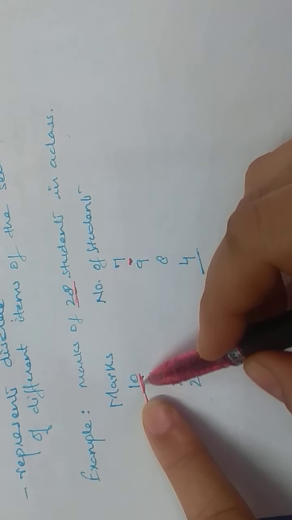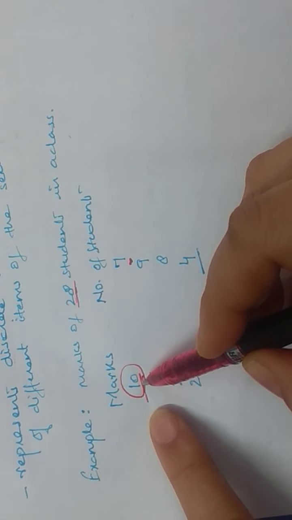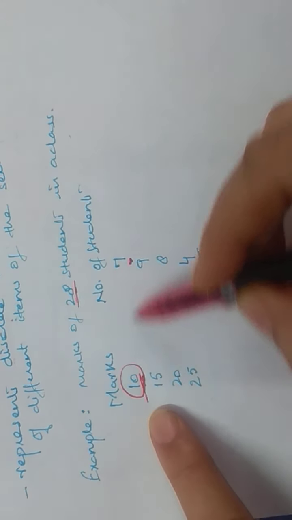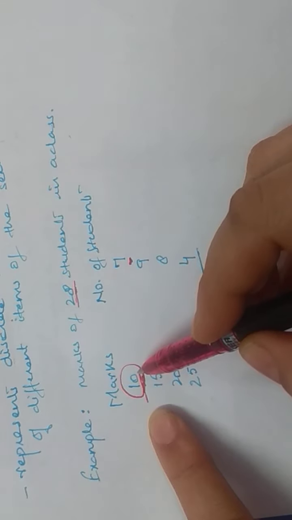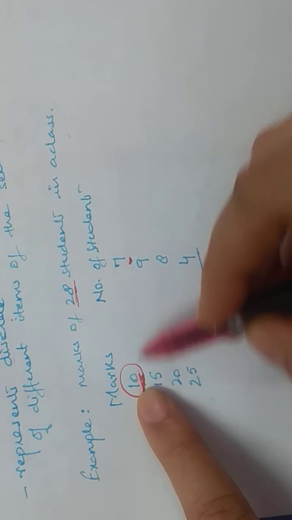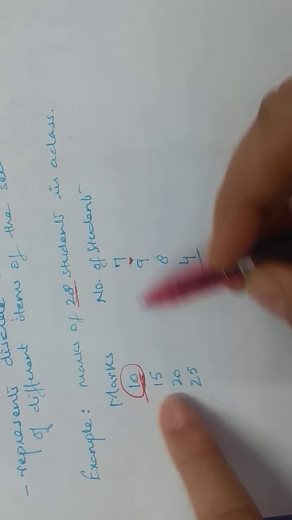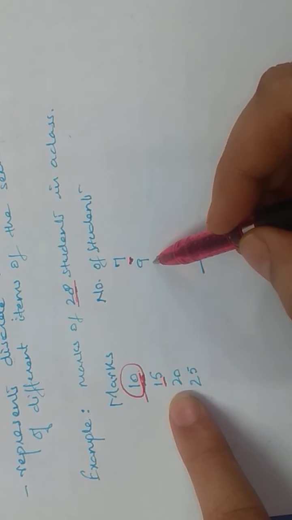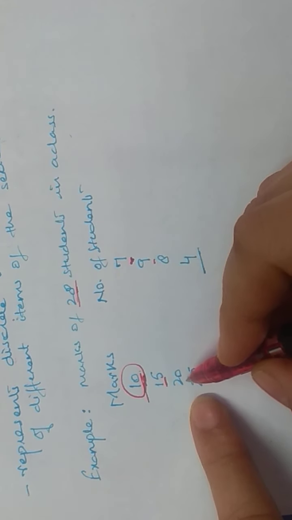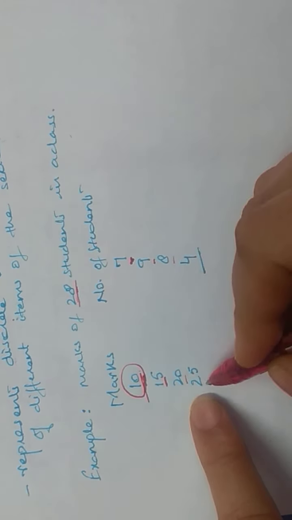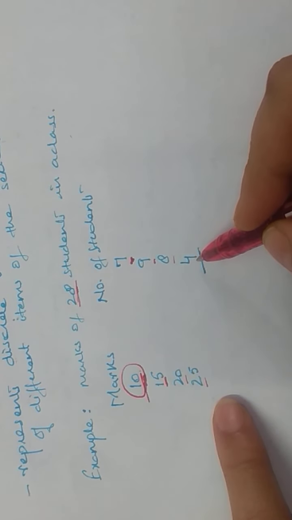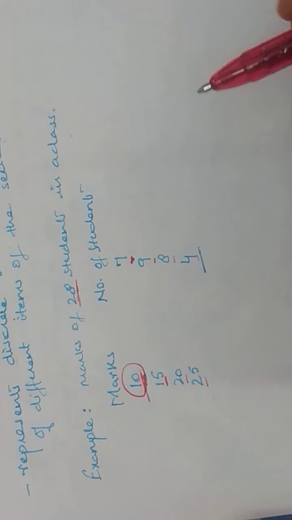So they have specifically told you how many times in the data this mark has repeated itself. So 10 is obtained by 7 students, 15 marks is obtained by 9 students, 20 marks is obtained by 8 students, 25 marks is obtained by 4 students out of 28 students.